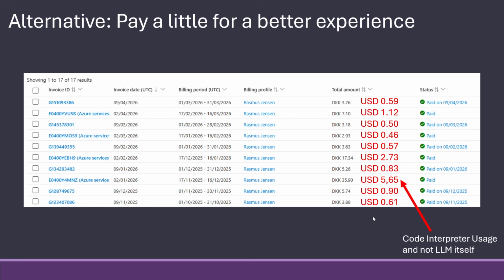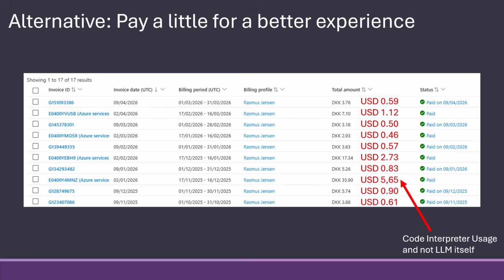So my preferred way is to pay a little, like these. What is it? $20 for 10 months, $2 on average, perhaps. I find that to be okay for getting a better experience, not hitting rate limits all the time, and not needing to switch models because the free models go in and out of service and so on.